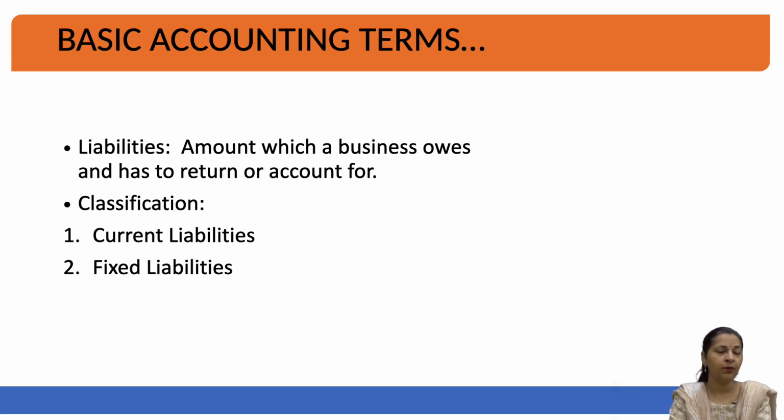A short term liability would be something related to a time period less than 1 year. It means that these liabilities will be paid off within one financial year. They are called short term liabilities, or they can also be called your current liability. Long term liability is also called your fixed liability. For example, share capital, a bank loan for 15 years, debentures issued for 10 years, all these are your long term liabilities.